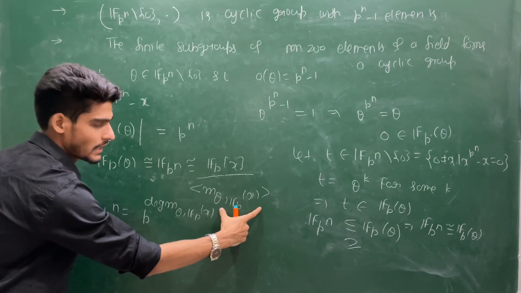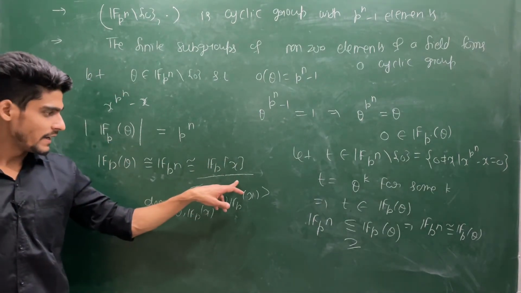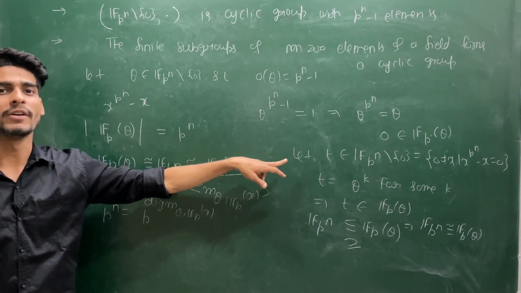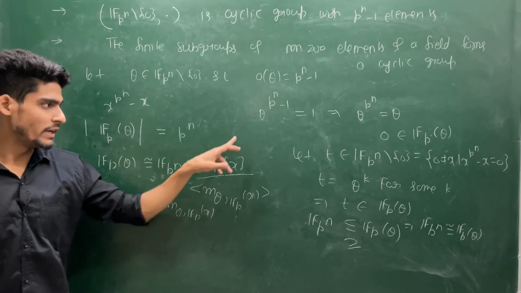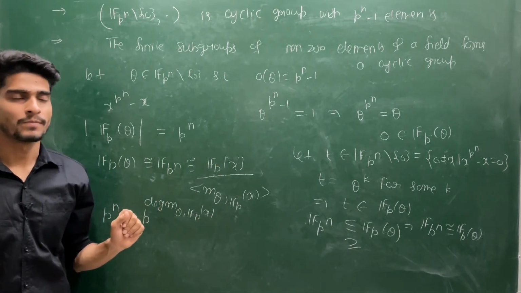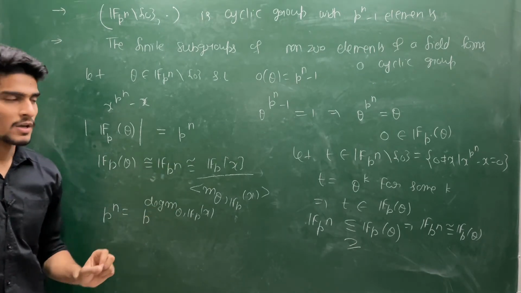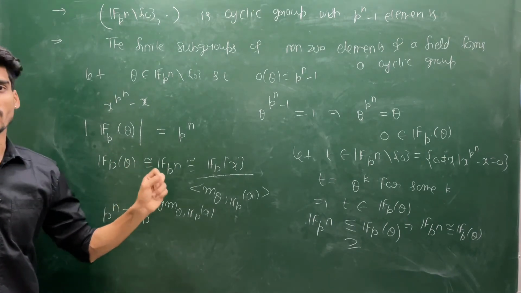How can you write the cardinality? If you write this structure, you have a0 plus a1 theta plus a2 theta square plus up to a(n minus 1) theta to the power n minus 1, where n is the degree of this minimal polynomial. So each ai has p choices. How many ai's do you have? You have a0, a1 up to a(n minus 1), so in total n ai's, because it's starting from 0 to n minus 1.